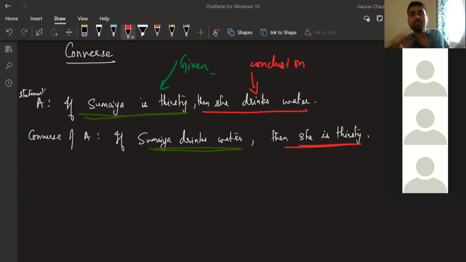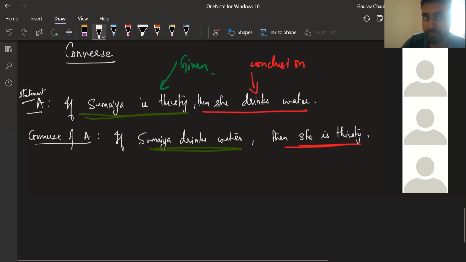Now I'm saying, I don't know Sumaya is thirsty or not, but if she's drinking water, it means she's thirsty. Maybe both are not true. Maybe Sumaya sometimes drinks water when she's not thirsty also. Right, Sumaya, you don't drink water only when you're thirsty, right? Sometimes you drink water just like that, maybe. But this is the way the converse of statement A will be written.